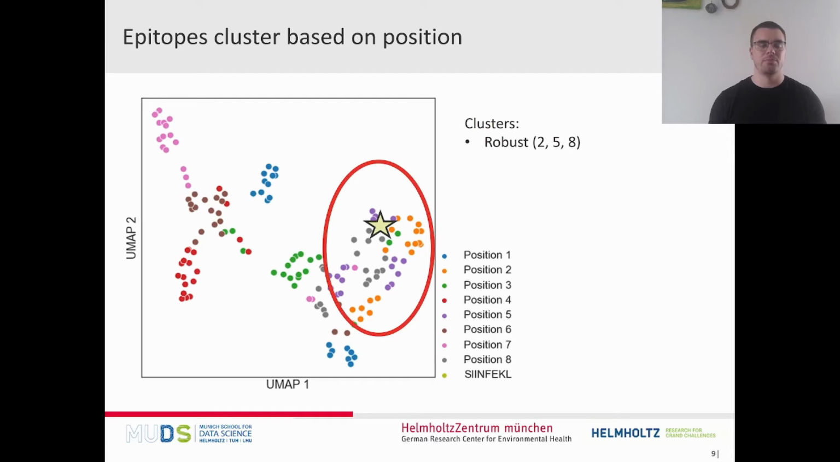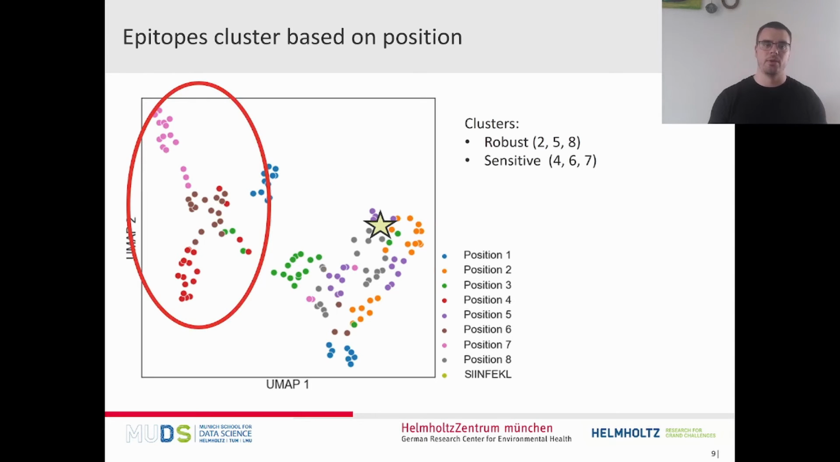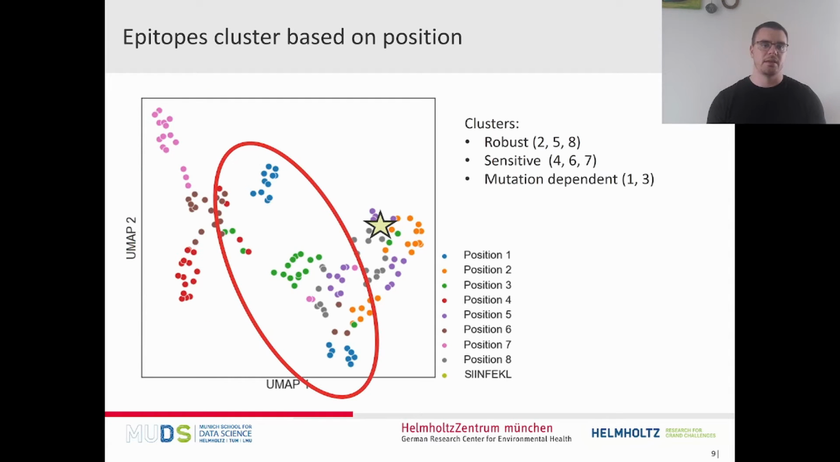On the one hand, we have positions that are highly robust to exchanges, like position 2, 5, and 8. Here, the activation does not change whether we mutate at that position or not. On the other hand, we have positions like position 4, 6, and 7, where the T cells are very sensitive towards mutations. And then there are cases where it really depends which amino acid we introduce at these positions, like position 1 and 3. From this, we already see that the position must have a quite important impact on T cell activation.